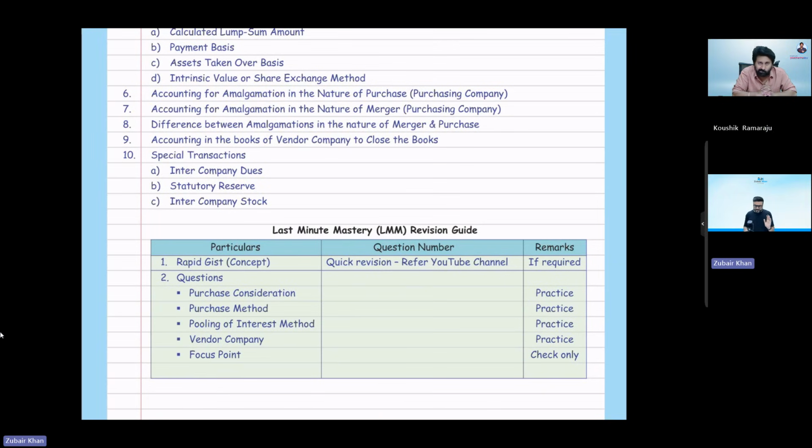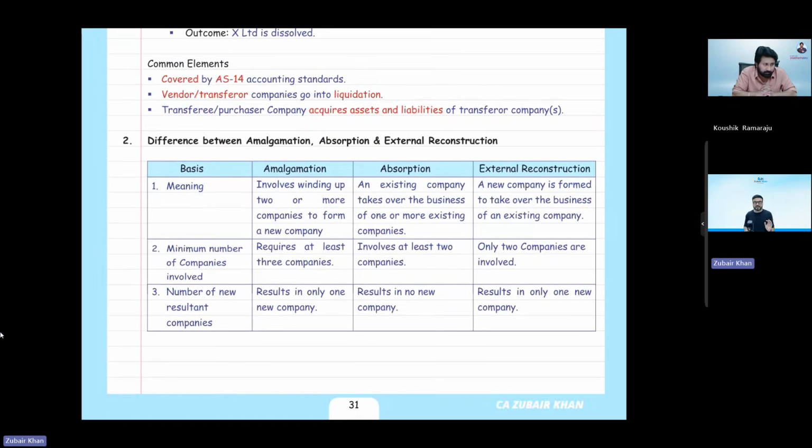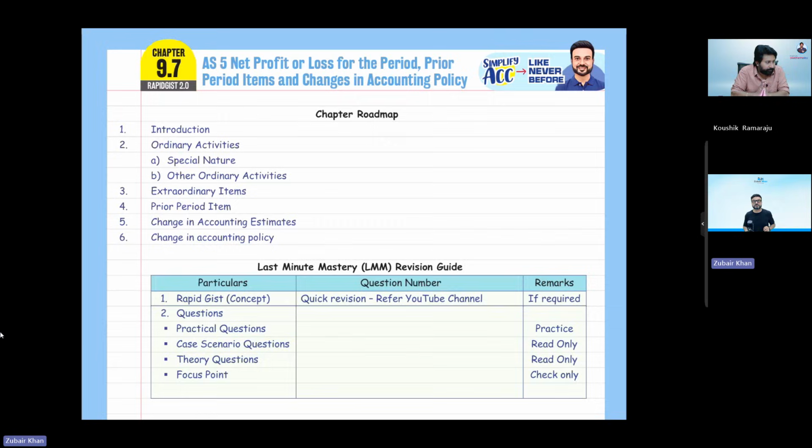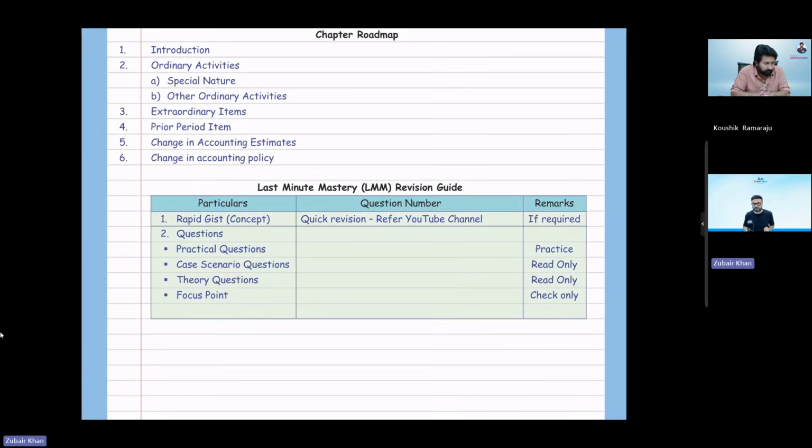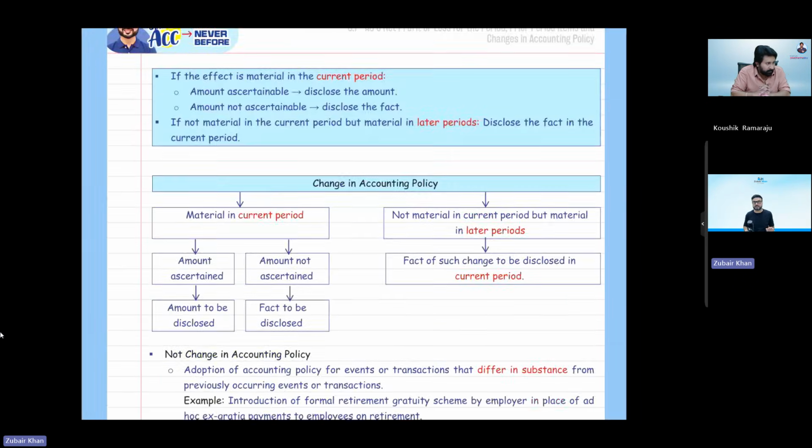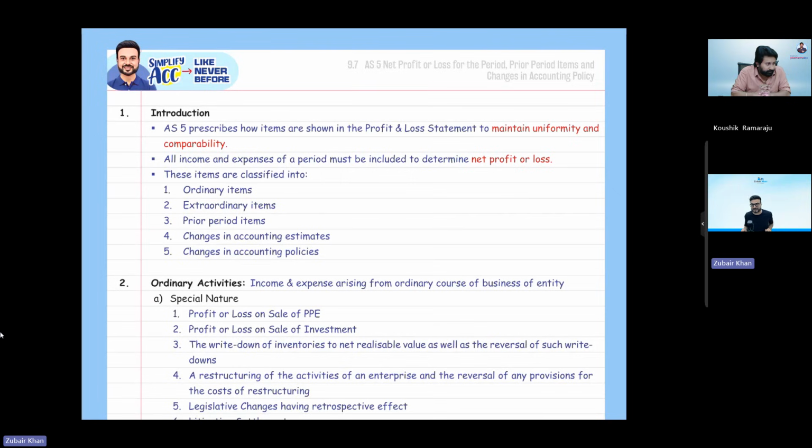And in this book, you will see that it summarizes all the ICA concepts in one book, and all the concepts are mentioned in a smaller number of pages. For example, if I talk about the accounting standard, this is accounting standard number 5. For every chapter, including the accounting standards, I give them the LMM question number. You can see that in 1 page, 2 pages, and 3 pages only, we have covered the entire accounting standard without losing any concept.